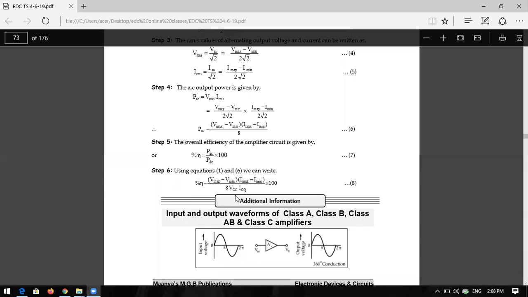This will help you in the calculations and analyzing the different amplifier stages, class A, class B, class C, like this. So remember this. The percentage of eta is PAC by PDC, the maximum AC power output to the DC power input, into 100 for percentage.